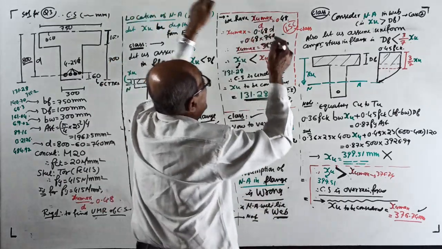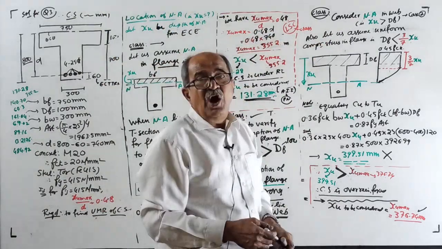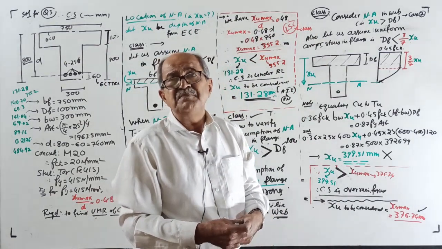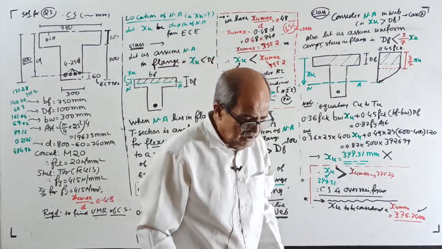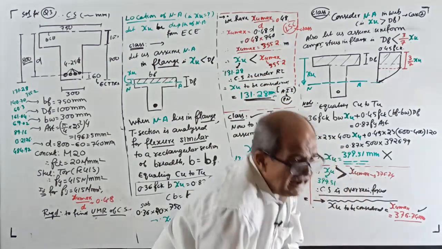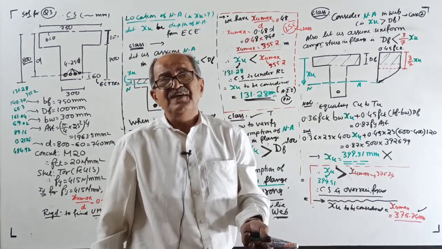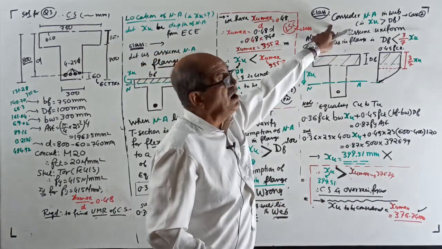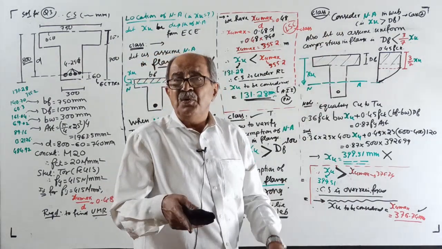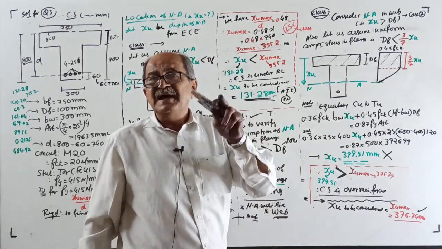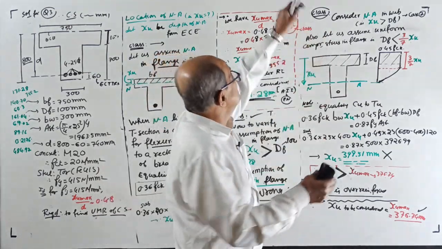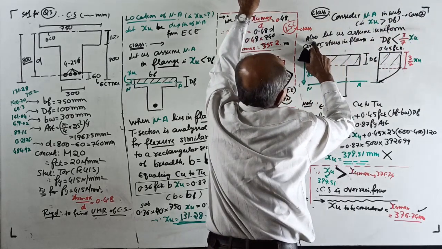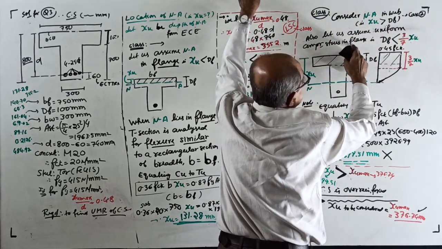Okay, start. Class. In the offline class, I will ask, see last time type A came. This time, sir, type B will come. No, don't tell that way. Who knows? Anything can come. But of course, type B will come because I can't waste time. So you should do systematically. Right now you are not knowing which will come. So what you do? First try type A. Last time you succeeded. We'll see this time. Consider neutral axis in the web. XU more than DF. That is case 2. Also let us assume uniform stress in the flange.